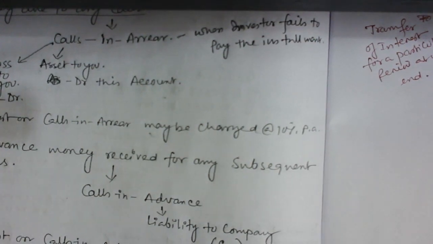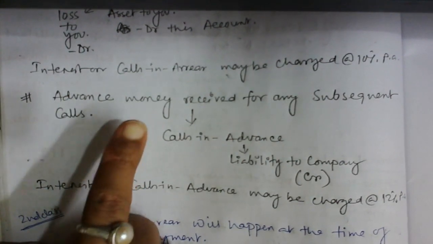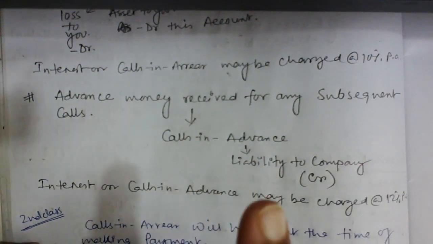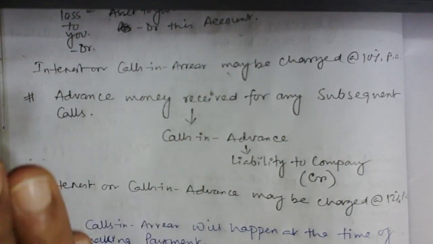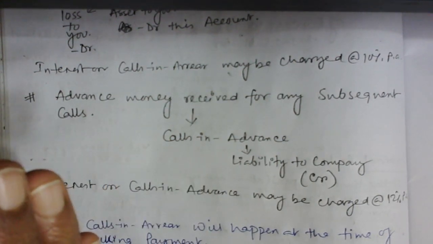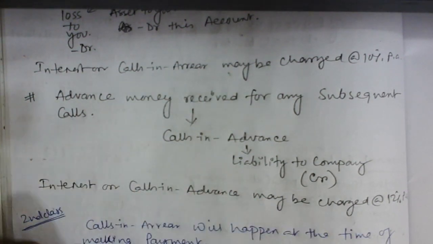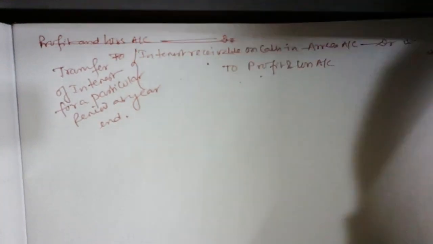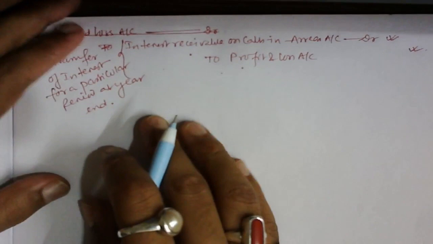Before that, I'm going to come to the calls-in-advance part. So guys, we discussed that calls-in-advance is an advance money, when you receive the money in advance with respect to any subsequent calls. Let's say for the first call money, you have received an allotment. So you receive in advance the allotment money plus first call money. Some shareholders paid advance money. Okay, so what will be the consequence with respect to this? We all know, sir, that calls in advance is nothing but a liability for us.